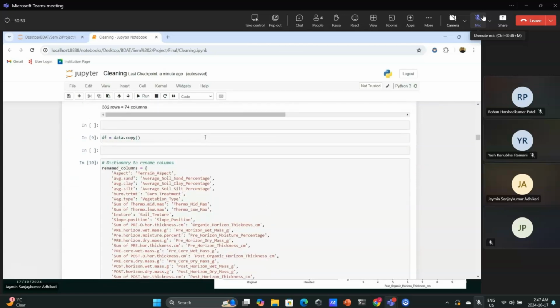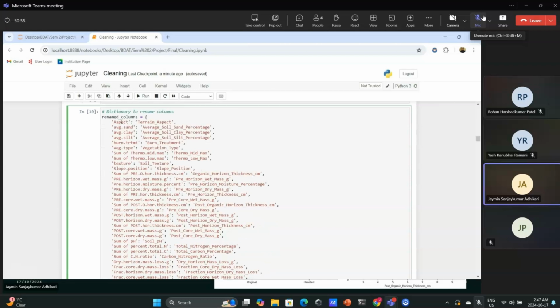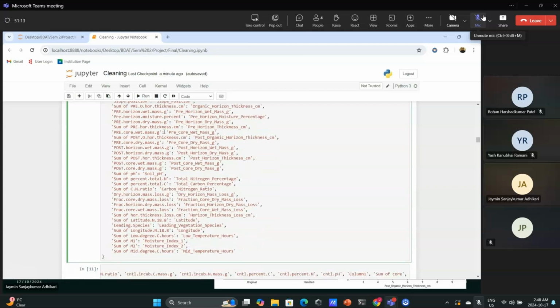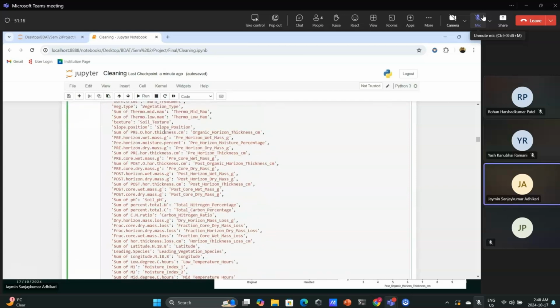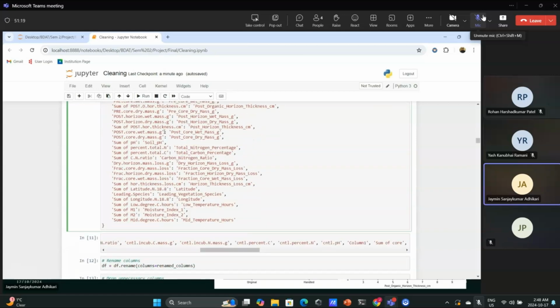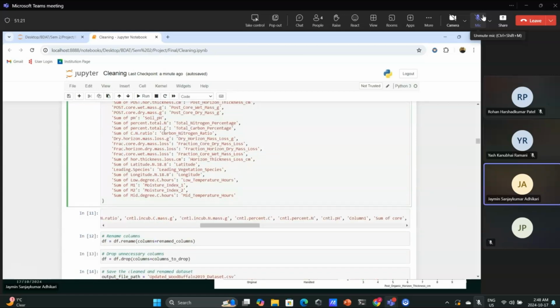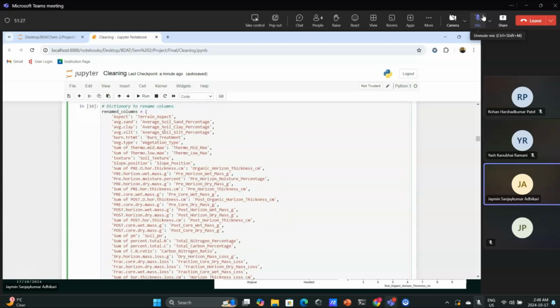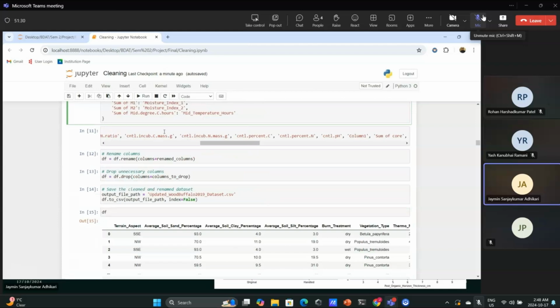Then we renamed the columns. So aspect became terrain aspect, the average sand became the average soil sand percentage, same with clay, and wedge type became vegetation type. That is how renaming can help to identify a particular column by its characteristics, so it is easily recognized by the data analyst to analyze the data.